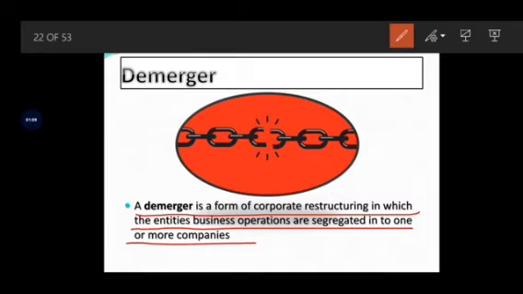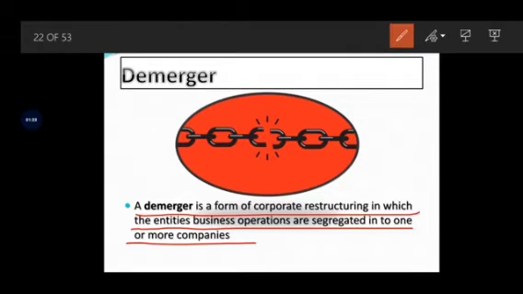Here the concept of demerger is compared with corporate restructuring, because corporate restructuring has the same meaning. What is corporate restructuring? That is restructuring the existing management. A fundamental change in the business operations is nothing but corporate restructuring.